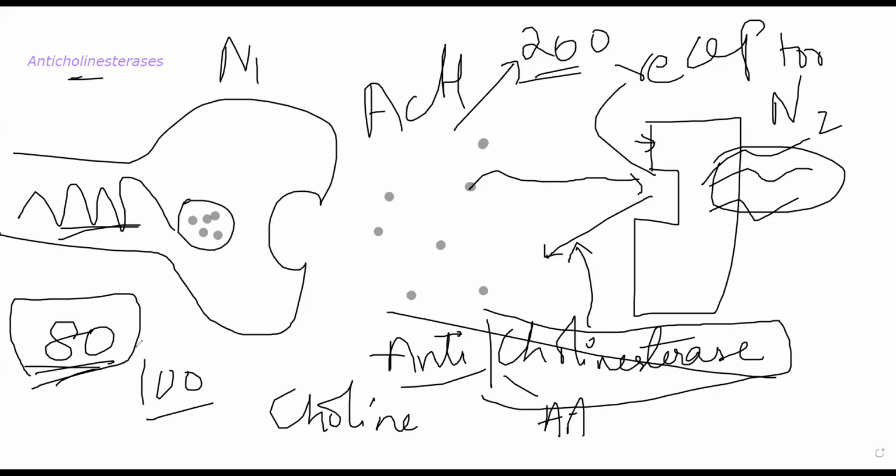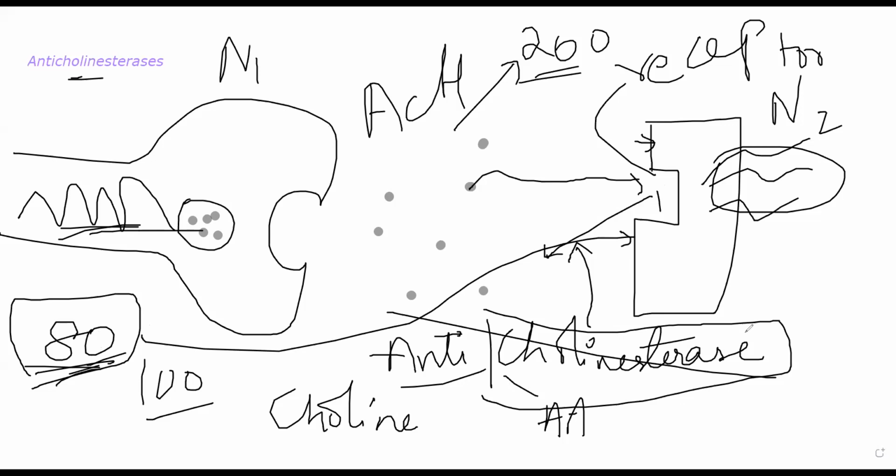Meaning, what happens? These 80 molecules of acetylcholine are staying in your synapse. They are not being broken down. And at one point or the other, these 80 molecules will reattach to the receptors, and they will give you double response. So initially, when they came out of neuron 1 because of stimulus, they gave one response.